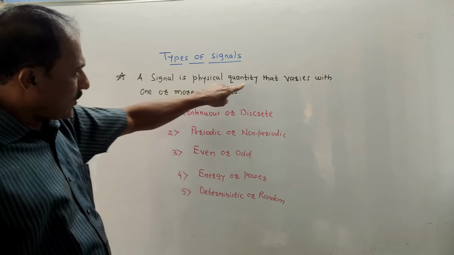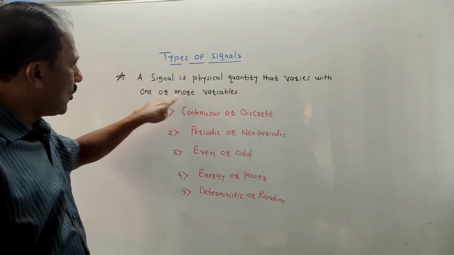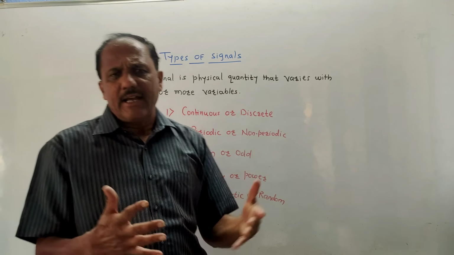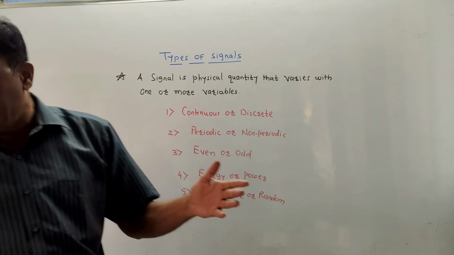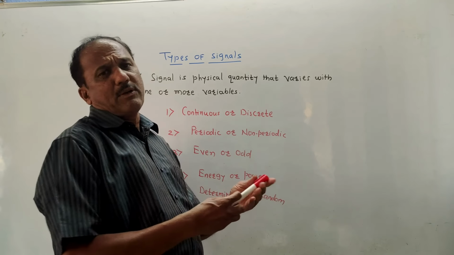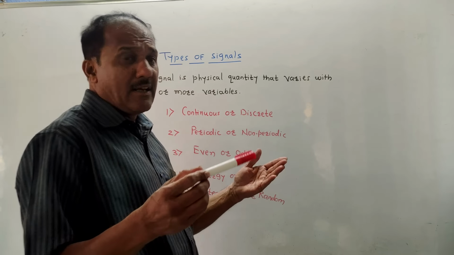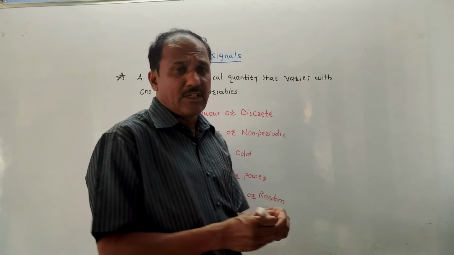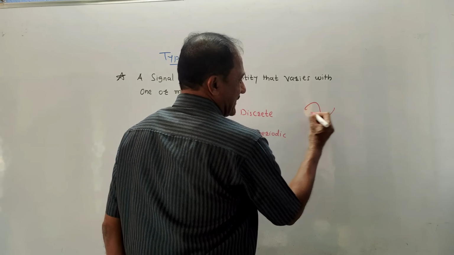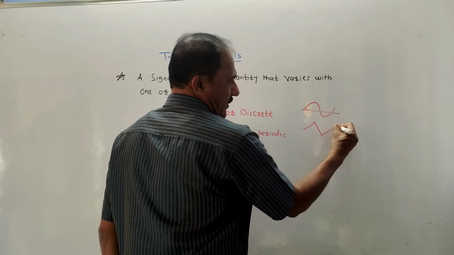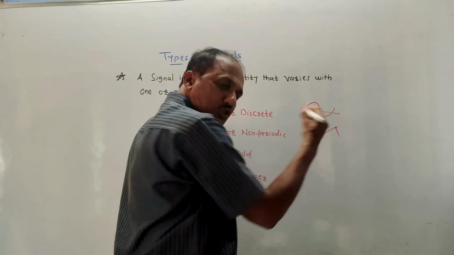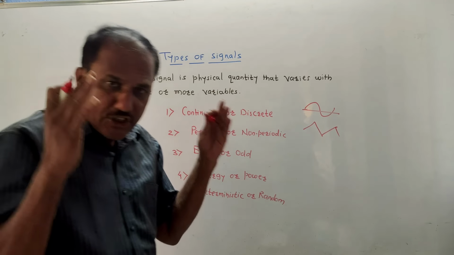Signal is a physical quantity that varies with one or more variables. In our daily life also, we use this term signal everywhere. For example, we say traffic light signal, satellite signal, TV signal, mobile signal. Then while performing practicals, we use signals like sine wave signal, triangular wave signal, square wave signal, and so on. So signal is a general word.